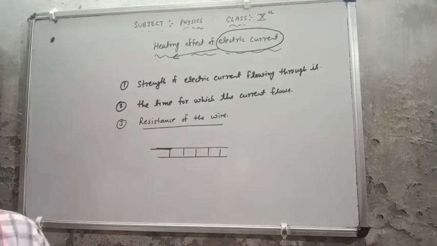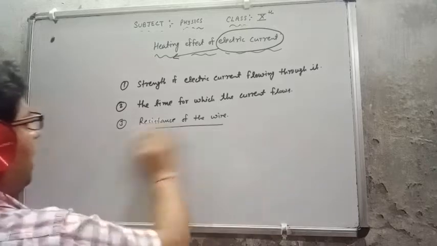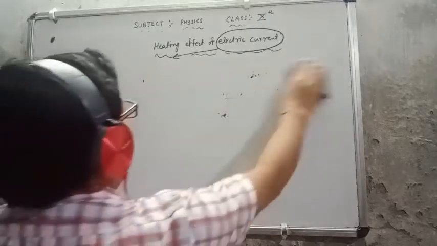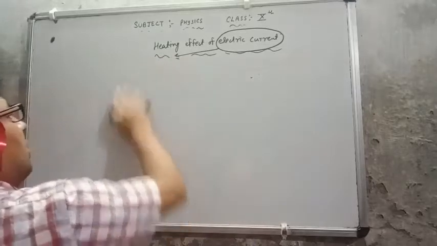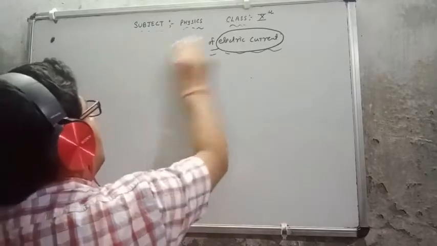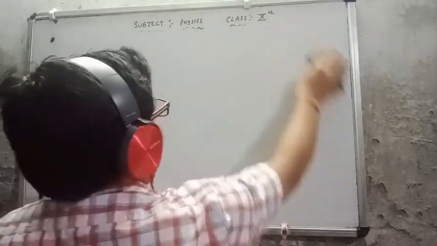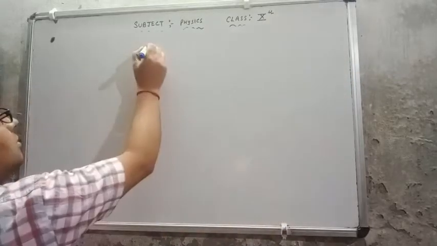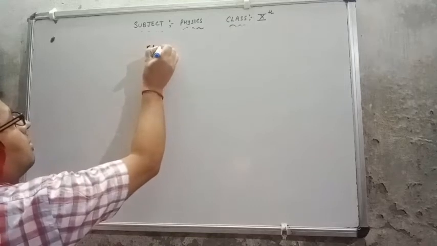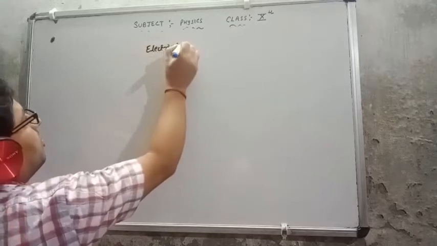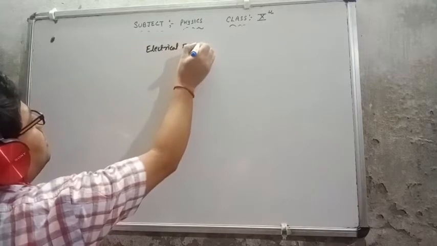Now under this, I am discussing electrical energy. What is electrical energy?